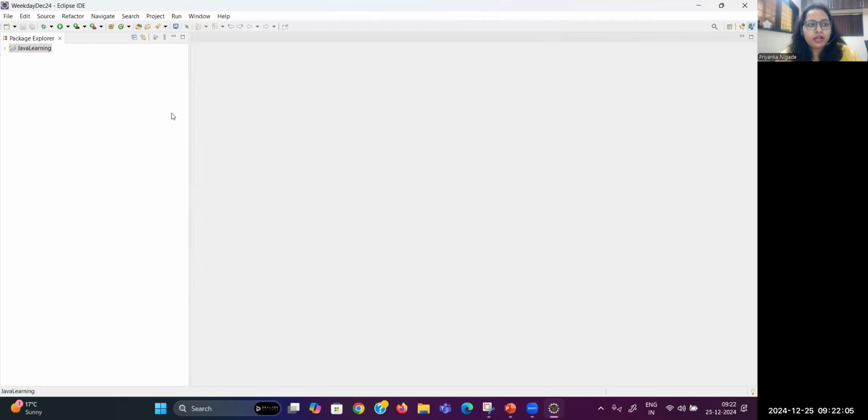That's it. On the left-hand side, you can see Java Learning is ready. Inside that, you will get only two things. One is your JRE System Library. This is your runtime environment, correct? So by default, you are getting it here. Plus, you will be getting src, which is a source folder. Now, under the source folder only, I will be creating my class.